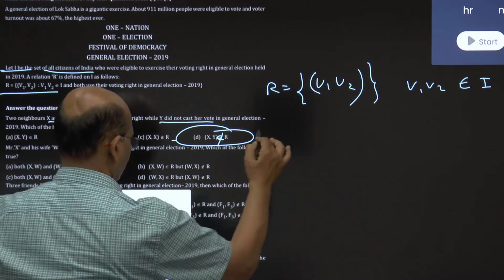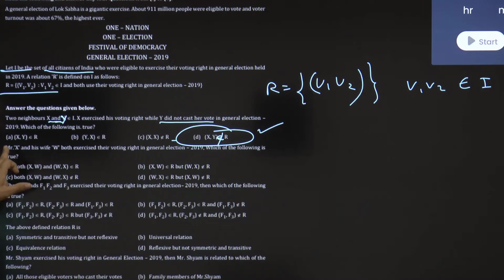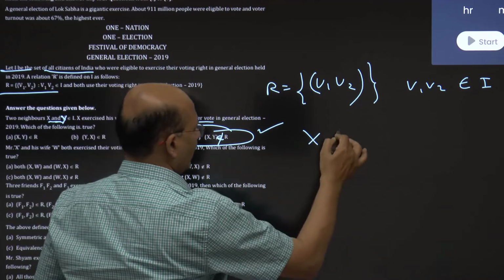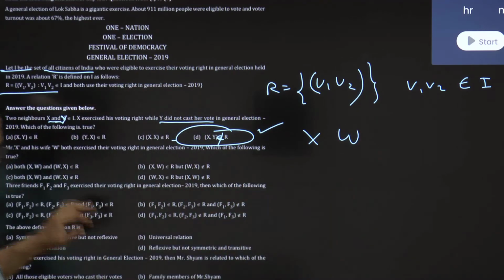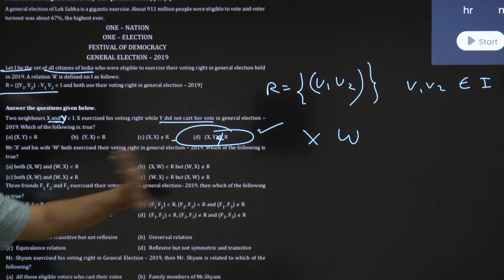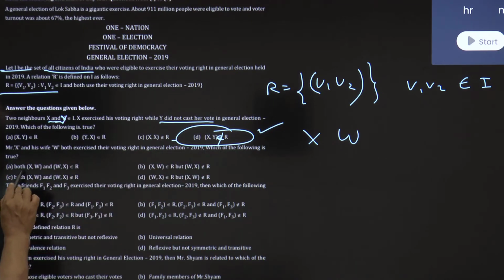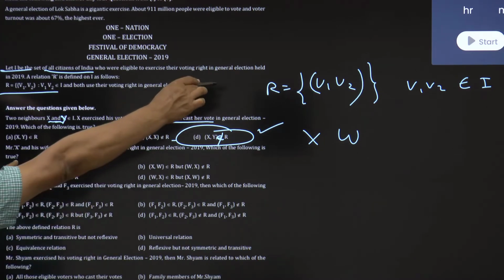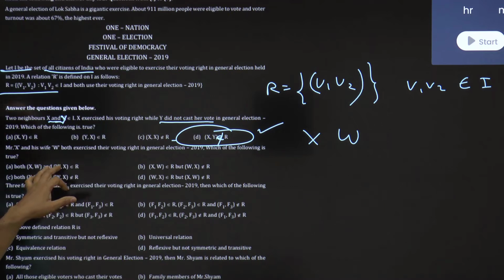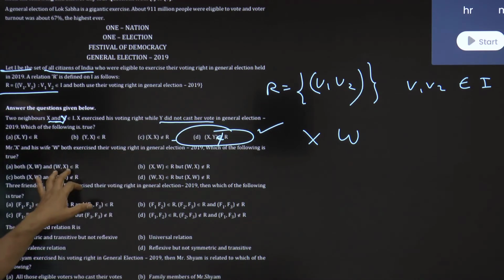Okay, I am sorry, just wait a few moments. Next one: Mr. X and his wife W. X is Mr. and W is the wife of X. Both exercise their voting rights in the general election. So just see, both (X, W) and (W, X) belong to R. I think this suits well, correct? If you talk about (X, W), both have voted, so (X, W) belongs to R based on the relation. And if I take (W, X), both wife as well as husband have voted. So this relation exists, right?